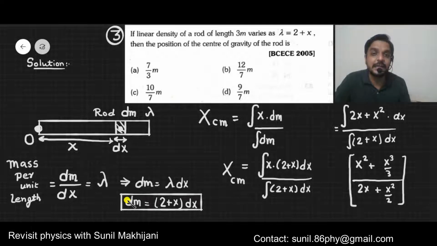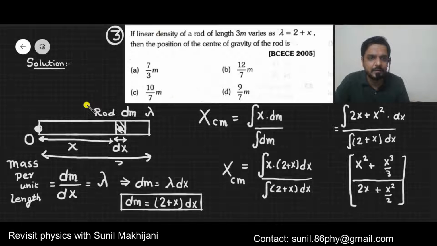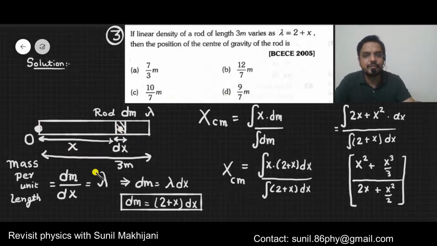Now we only have to put the limits. Since the entire length of the rod is 3 meter, look at the diagram, this is 3 meter. For this particular element, this x can change from 0 to 3.